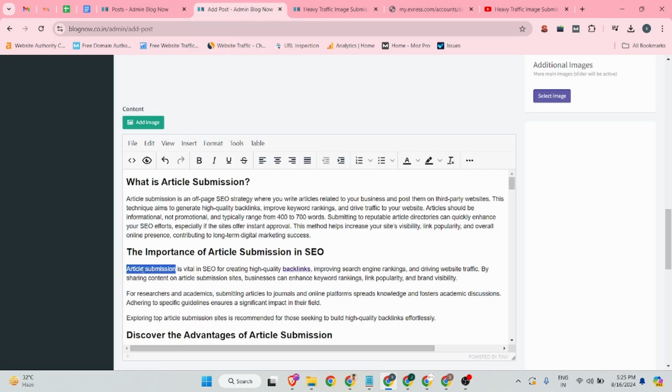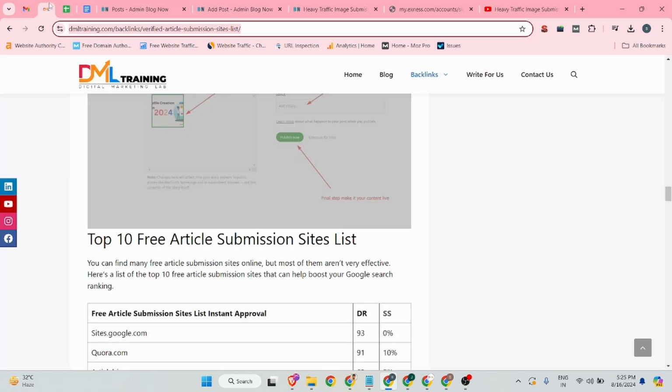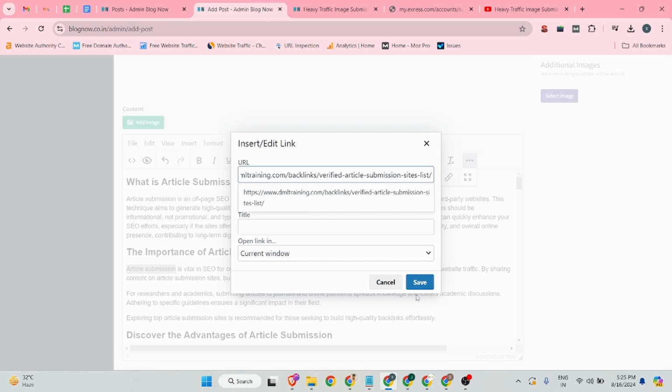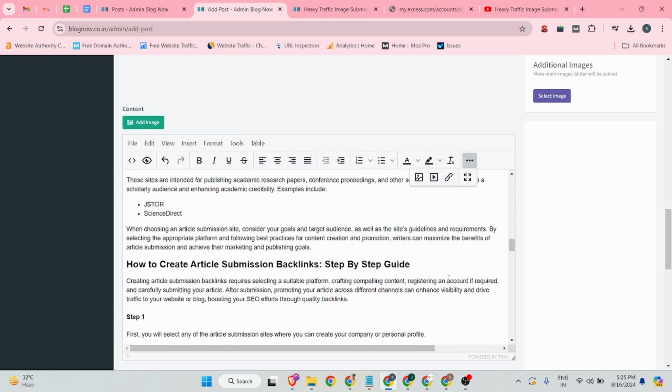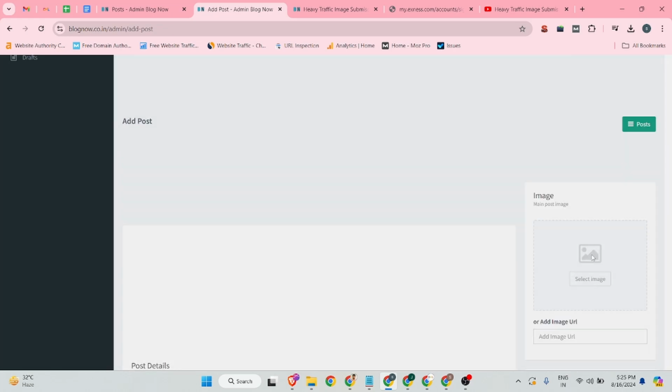So suppose this is my targeted keyword, where I want to insert a backlink. Simply select your keyword and click on the three dots button. There is a hyperlink button, click on this and paste your website URL. So I have added it, and if you want to make it bold, you can select it and press Ctrl+B. So this backlink is bold, and you can add your feature image.